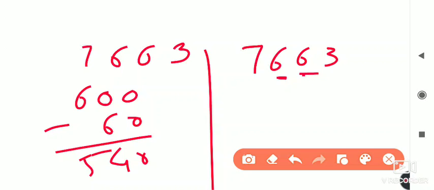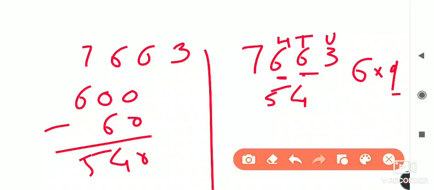So 6 is there, the same number is there. If the same number is there, only then you can use the trick. So you take 6 and multiply it with 9. Only 9 you have to multiply. 6 nines, what is the answer? 54. And as this is the hundreds place, tens place, and unit place, at the unit place we have to give the 0.